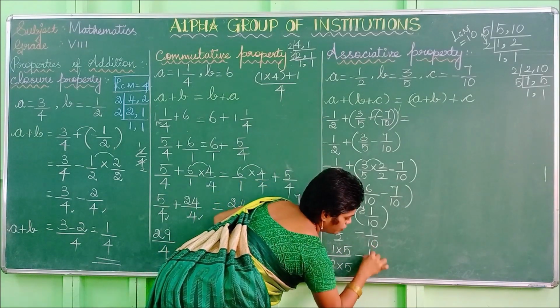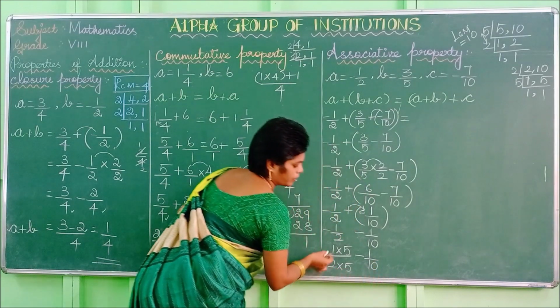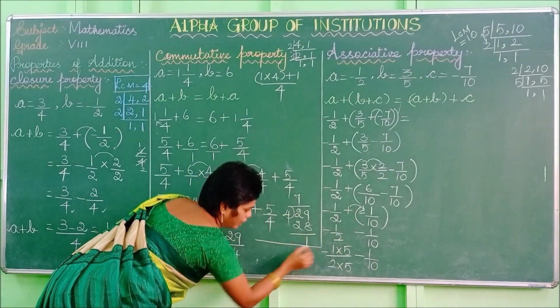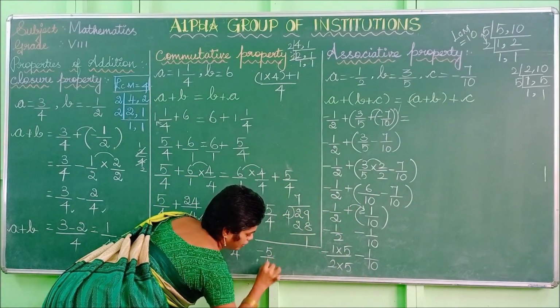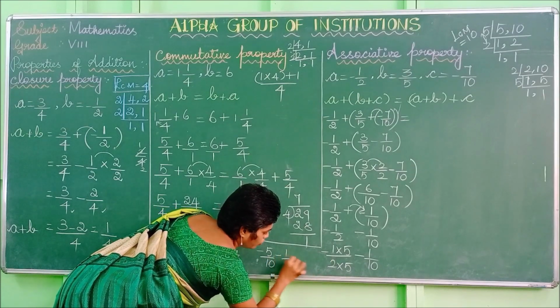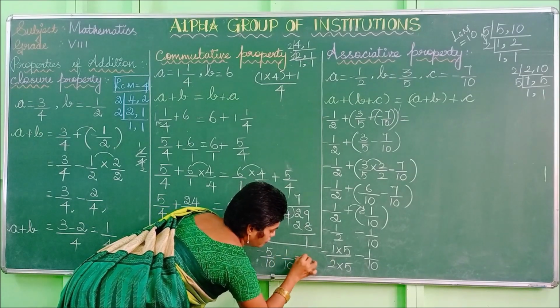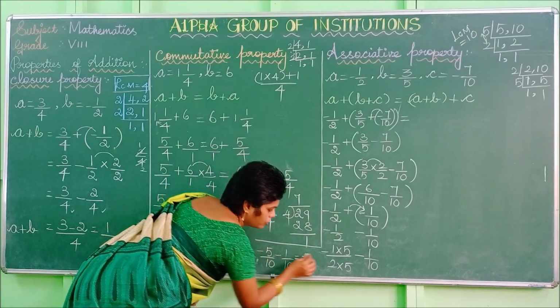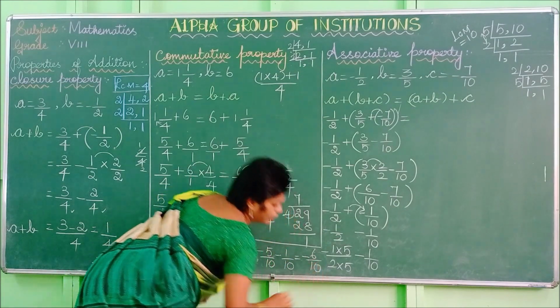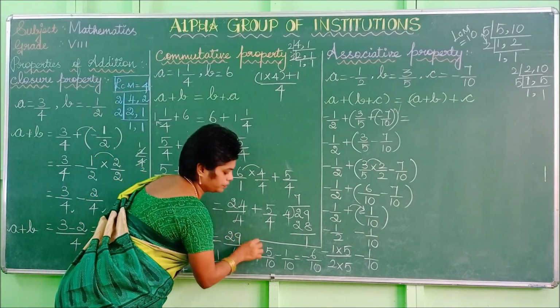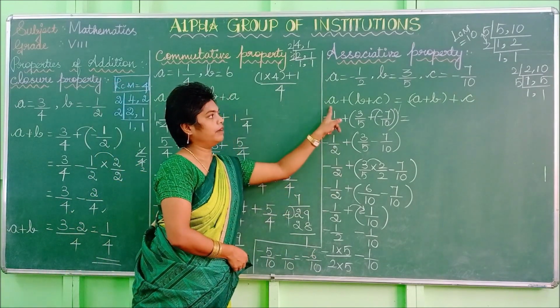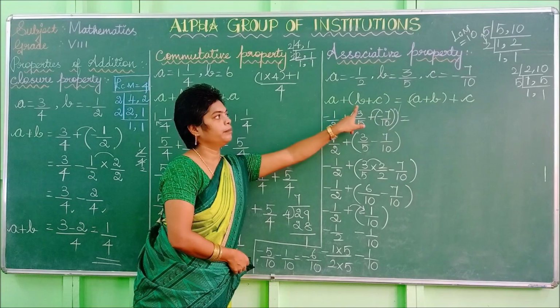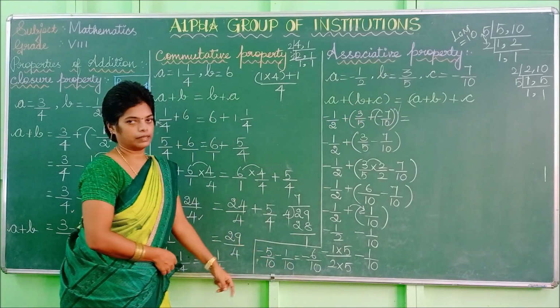The next value is 1 by 10. So multiplying this, you can get minus 5 by 10 minus 1 by 10. So both are negative, you can add the values and put the negative symbol. So 6 by 10. So your value for A plus B plus C is minus 6 by 10.